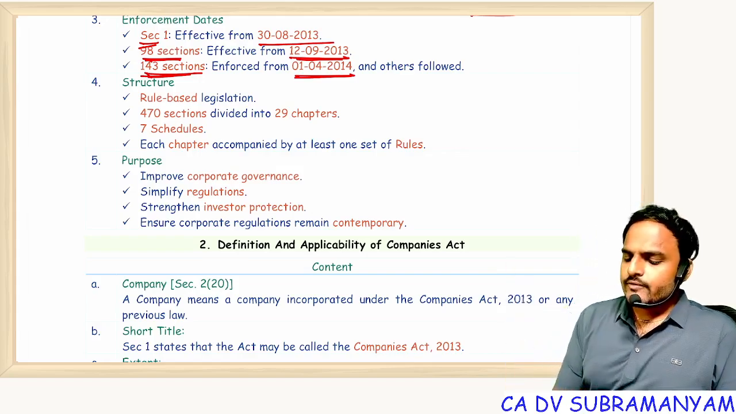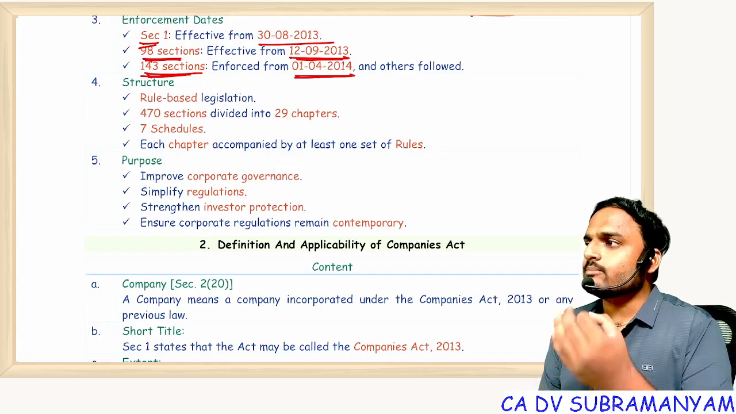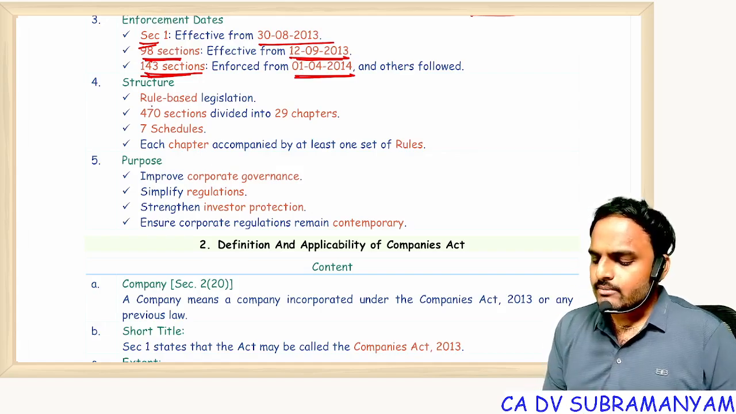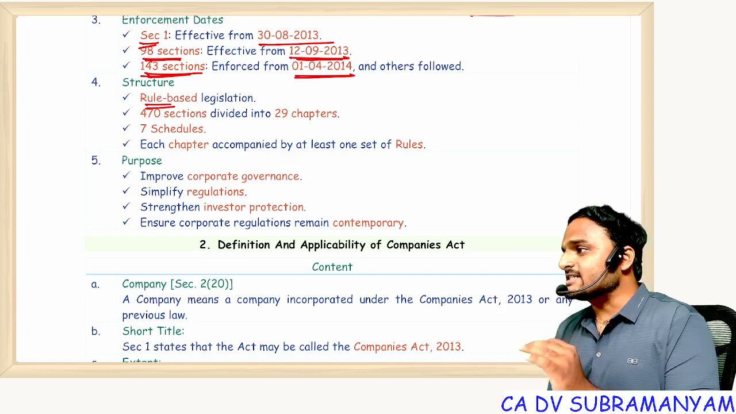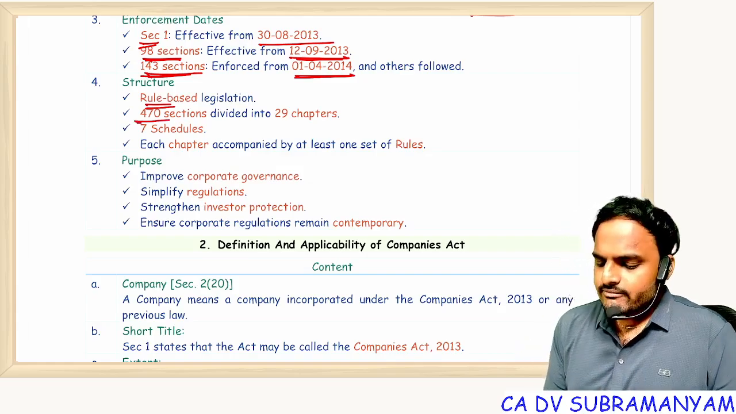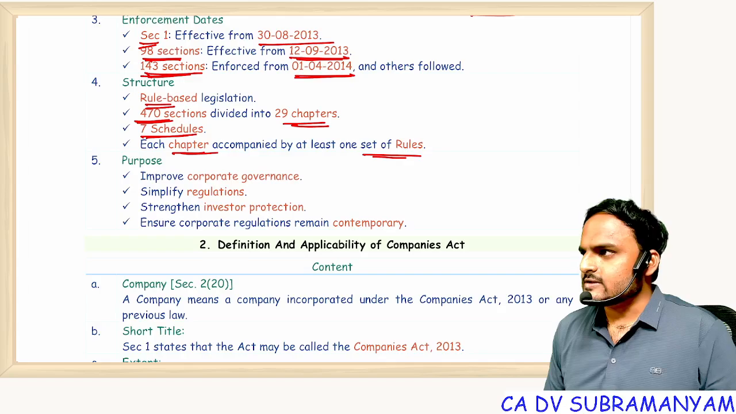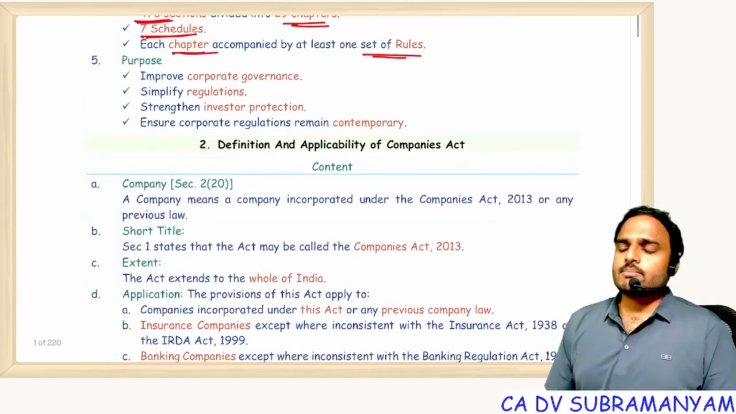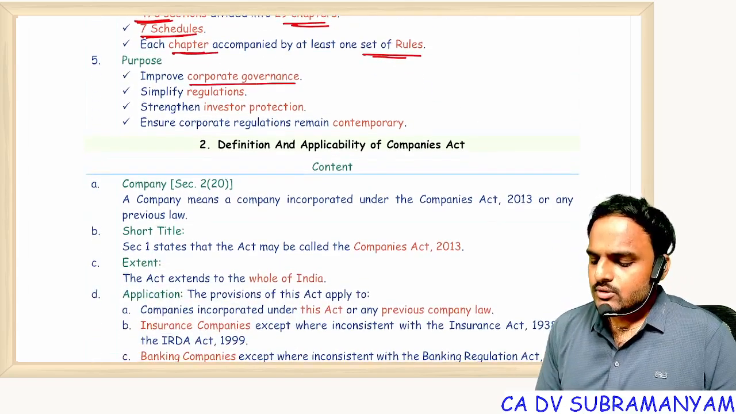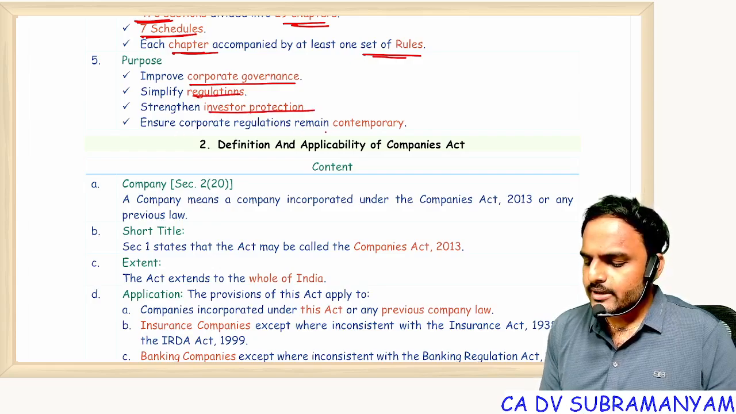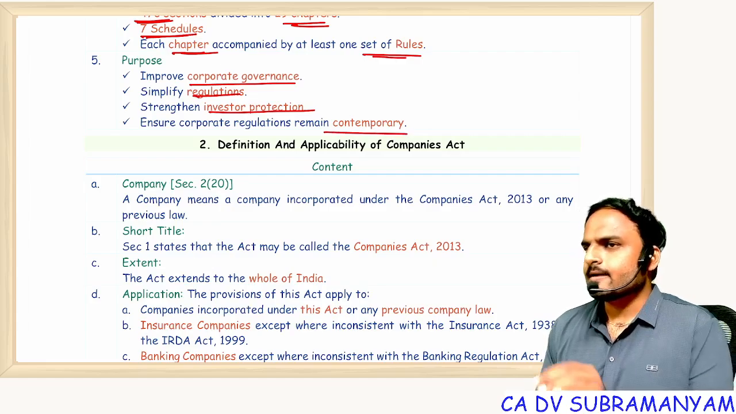Okay, so who frames law? Who frames the act? Parliament. And who will frame rules? Government, that is the executive body. 470 sections divided into 29 chapters, 7 schedules, each chapter accompanied by at least one set of rules. What is the purpose of our Companies Act? Improve corporate governance, simplify regulations, strengthen investor protection, ensure corporate regulations remain contemporary.